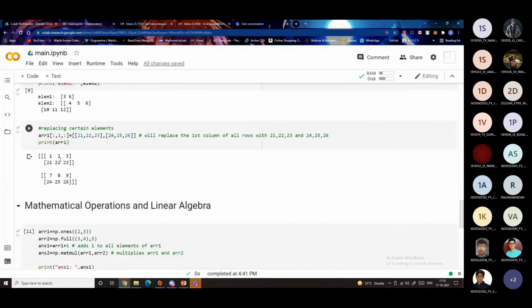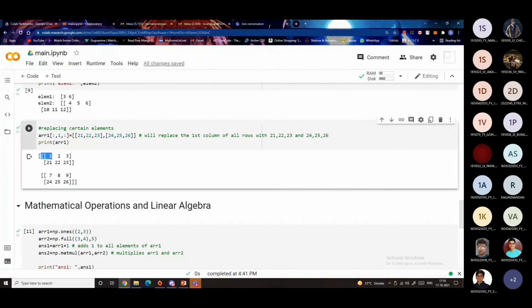So let's consider this. What exactly will be the shape of this array? As you can see, we have two elements in the outermost list. Then we have two elements in the inner list, and then we have three elements even inside of that. So the shape of this list will be 2, 2, and 3. All right.